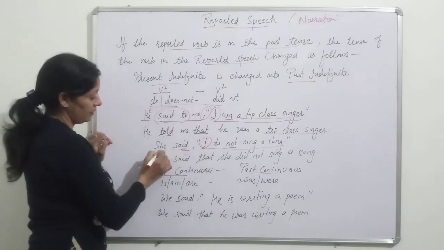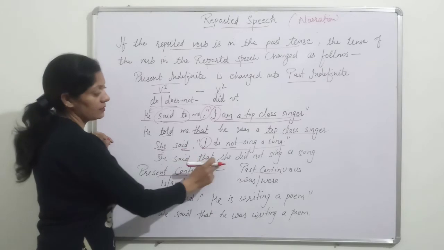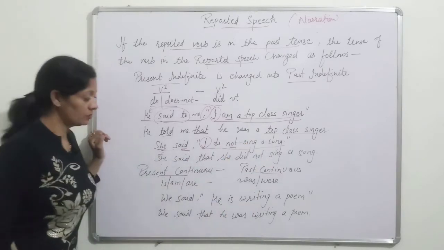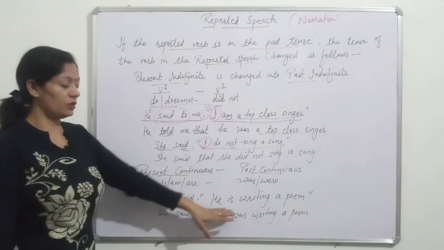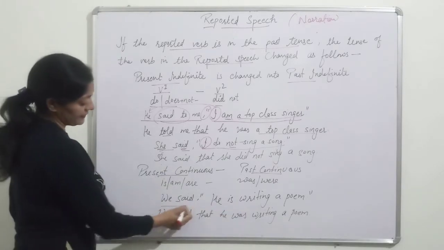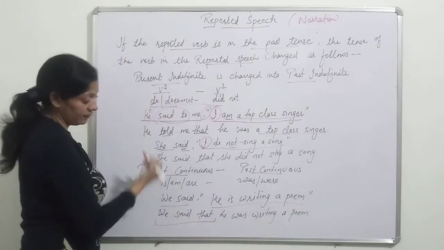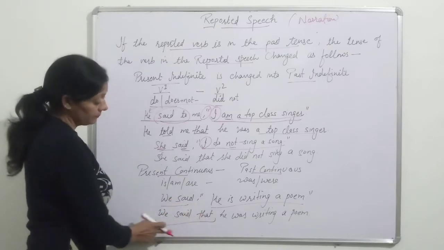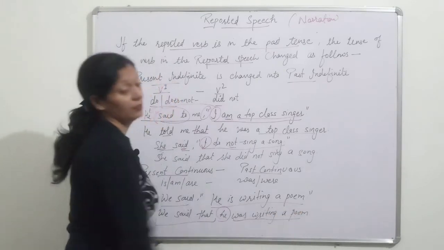I, first person, according to the subject we change it into she. She said that she did not sing a song. Similarly, present continuous, it means is, am, are is changed into was, were. We say, he is writing a poem. So it's simple. We say that, to remove commas, the conjunction "that" is used. We said that he was writing a poem.